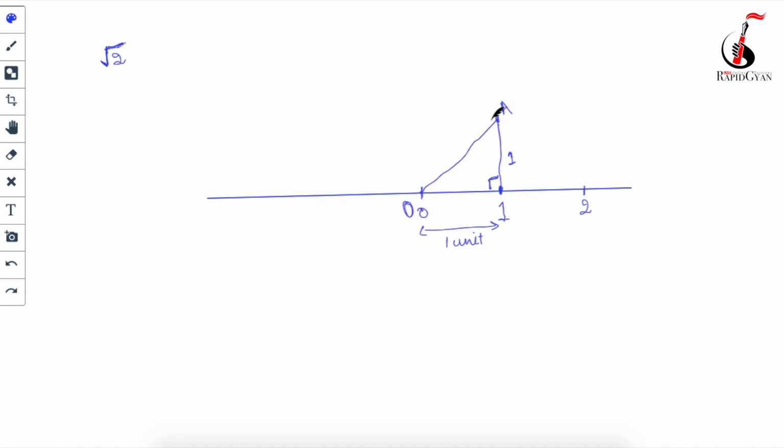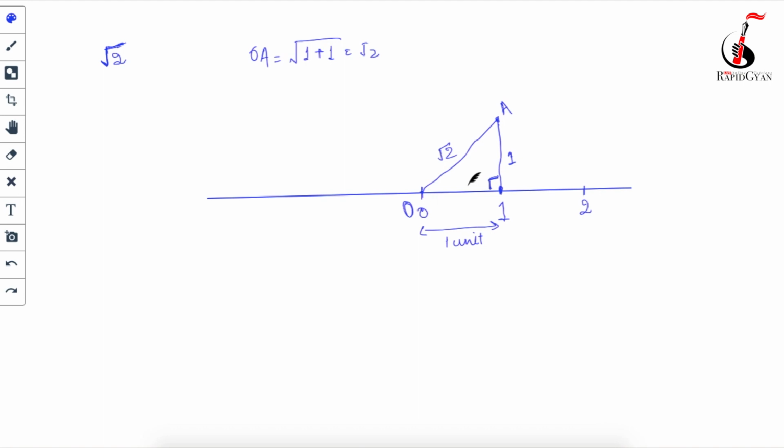Okay, so you are seeing your OA will become the hypotenuse. So as per the Pythagoras theorem, what will be the value of OA? The value of OA will be equal to under root base square, which is 1 square equal to 1, plus perpendicular square, which is again 1 square, which is equal to under root 2. So the length of OA is nothing but under root 2.